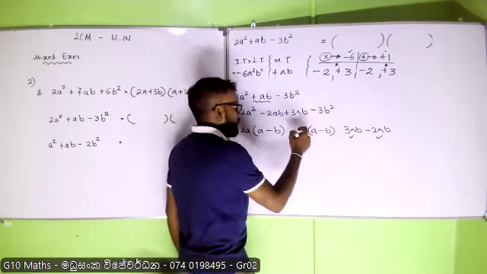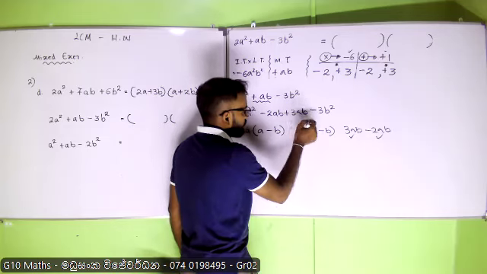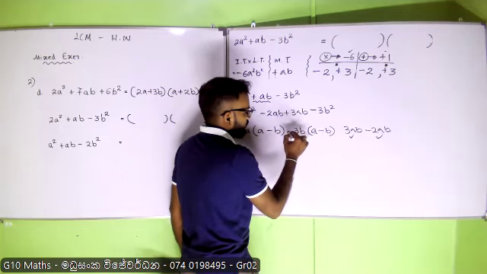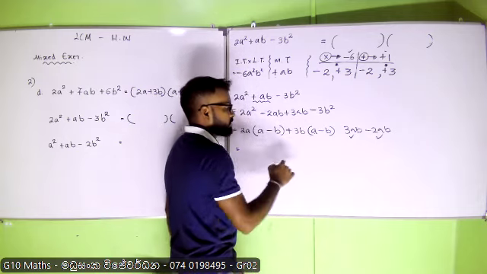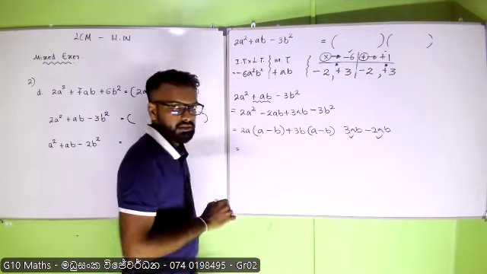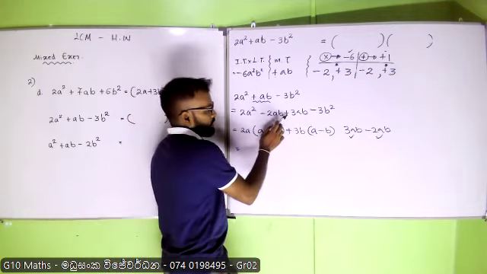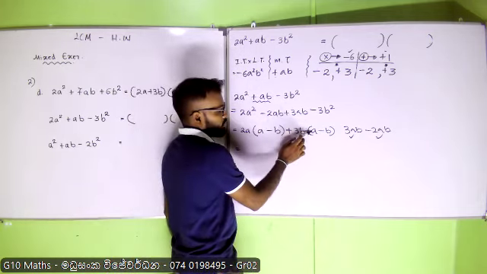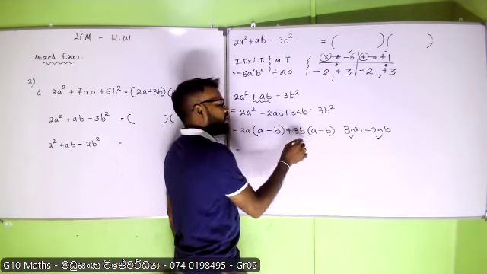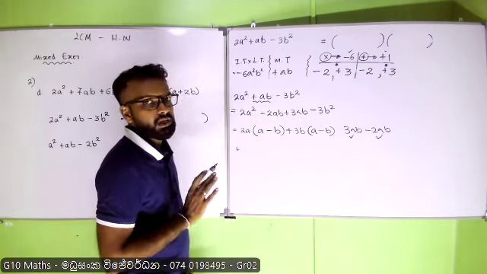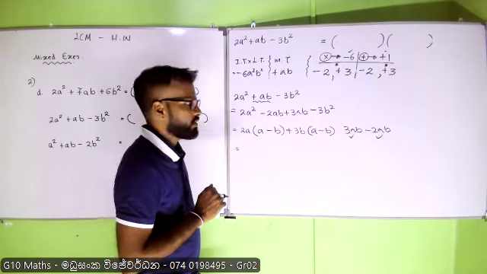Here you take 3B out from the bracket as the common term, positive 3, because there is no sign change.